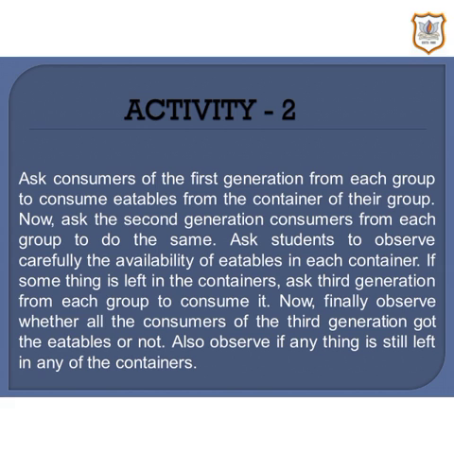If something is left in the containers, ask the third generation of each group to consume it. Now finally observe whether all the groups of the third generation got the eatables or not. Also observe if anything is still left in any of the containers.